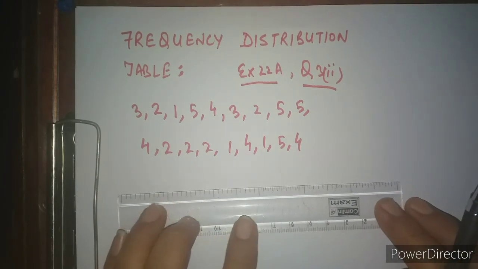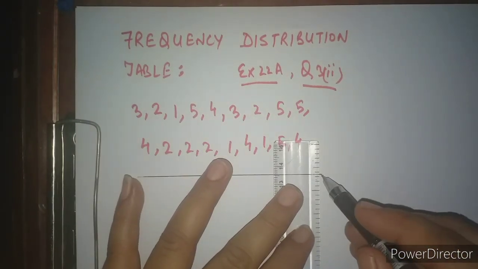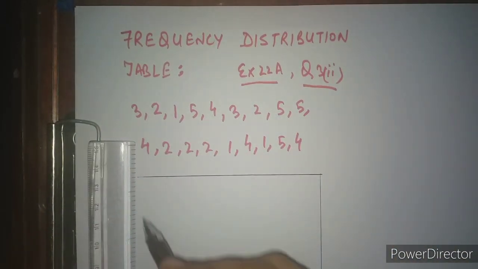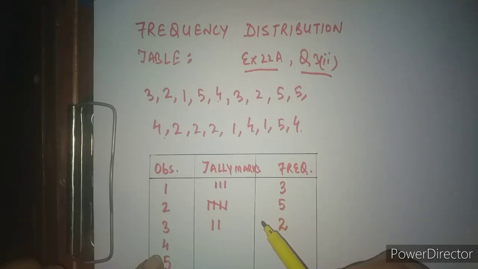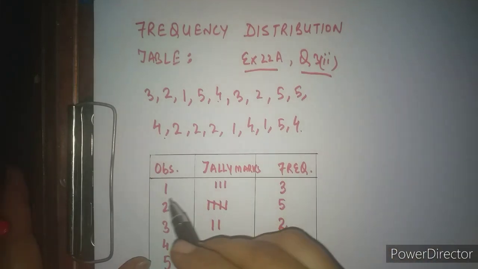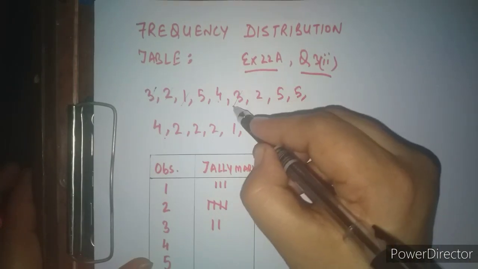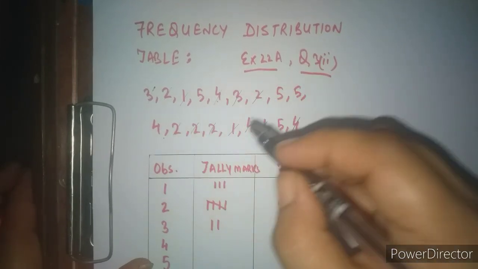In order to draw that frequency distribution table, you need to create 3 columns. I will tell you why these 3 columns. Depending upon the terms, I find that the terms which are getting repeated here are 1, 2, 3 and 4. Let us check how many times 4 is coming. Sorry, 4 is coming 4 times. And the best way, students, is that whatever number you have counted, like we have already counted 1, 2, 3 and also 4, you keep on cutting it, so it will not cause any confusion.